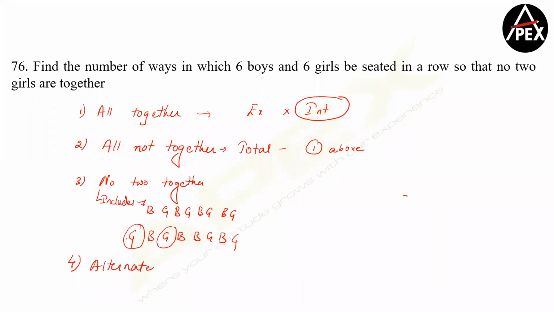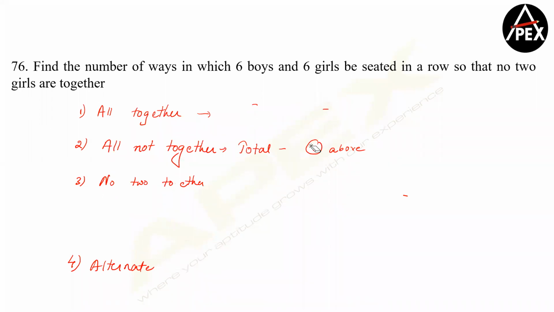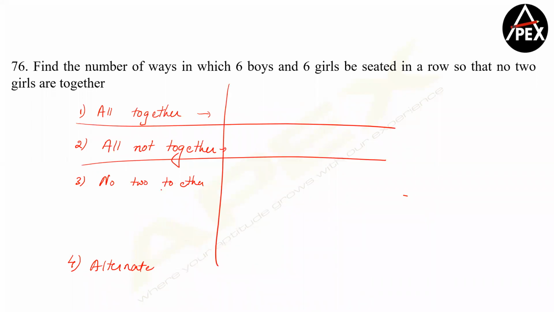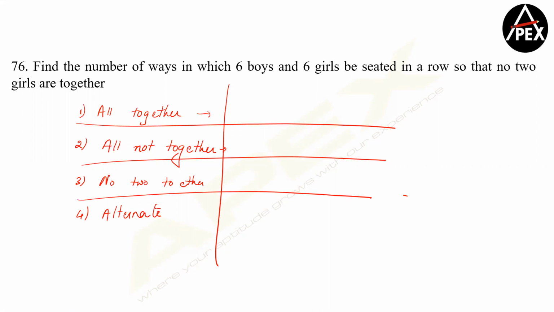So these are the 4 ones which, trust me, students generally get confused here. You're getting confused is not a new thing, because generally students get confused, but it's important for us to have a clear-cut demarcation. Suppose if you want me to answer the same question with respect to all the 4 of them. Suppose now I'm saying all the girls are together, because the question is talking about girls, no? If you have clarity, you can answer in fraction of seconds, guys. All the girls are together, tie them up. 1 plus 6 is 7. So 7 factorial into 6 factorial. All of them are not together. There are 12 people. So 12 factorial minus 7 factorial into 6 factorial.